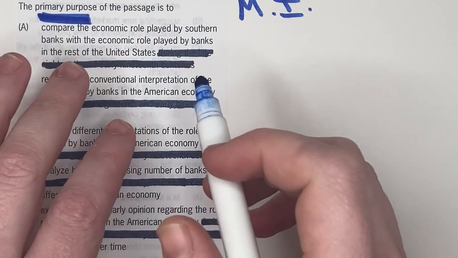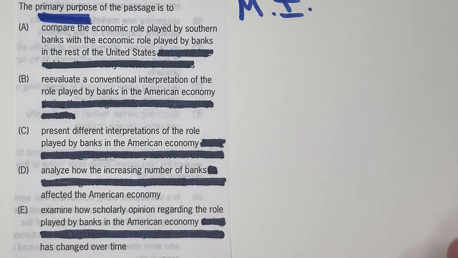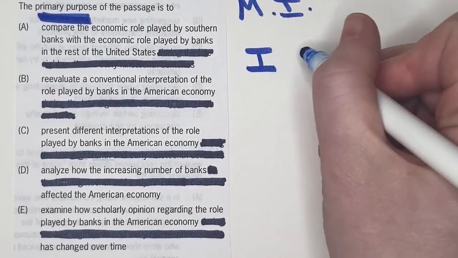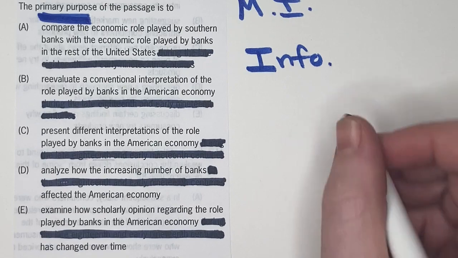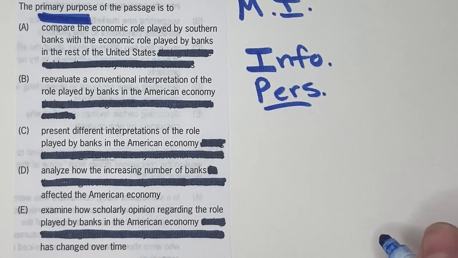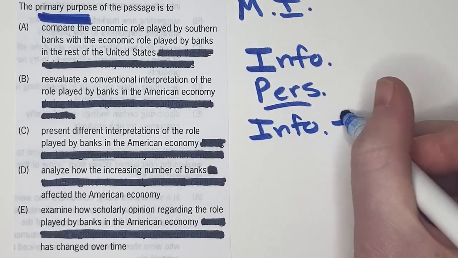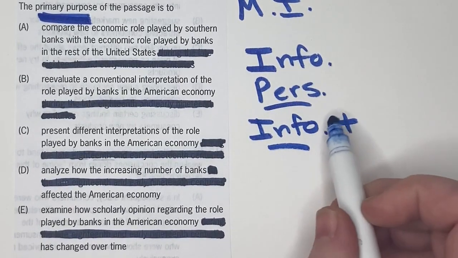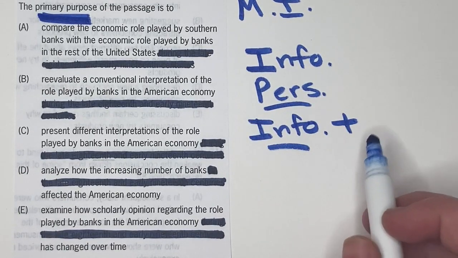All right, so this passage in particular falls under a category that I call informational. So there are three passage types. There's informational passages, there are persuasive passages, and then there are passages that I call info plus. So these are passages that are pretty much all information, but there's a little bit of opinion from the author.